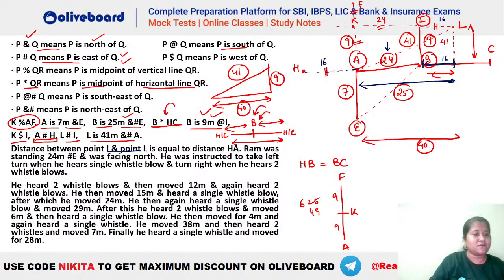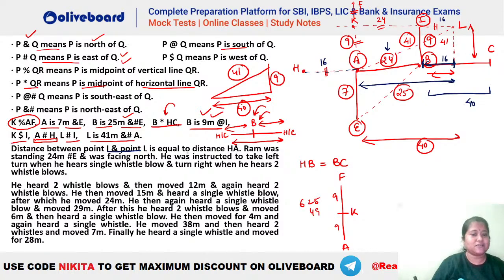Now we had this information that B was the midpoint of your H and C. So that means if BH is how much? 40, that means this total also should be equal to 40. है ना, ये हो जाएगा. So BC is also equal to 40 because B is the midpoint of your H and C. ठीक है, तो HB कितना आ रहा है? 40 आ रहा है, तो आपका BC भी 40 आ जाएगा. ठीक है, I hope this is clear, है ना.